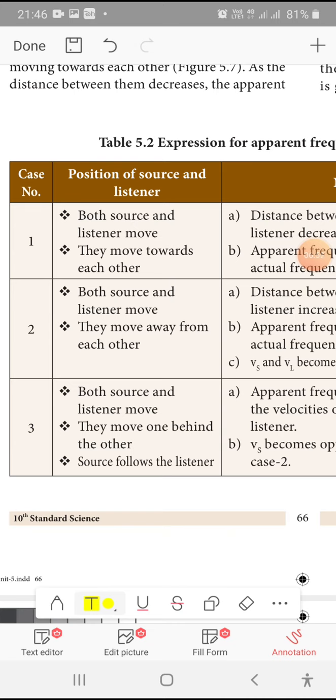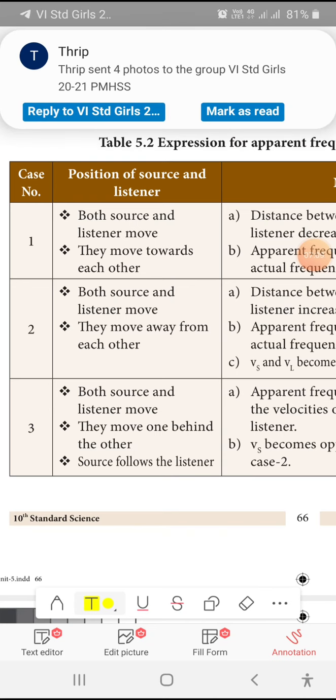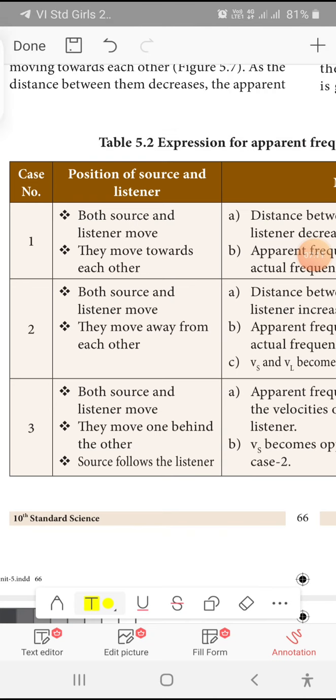Then what happens? The distance between the source and the listener decreases. If the distance decreases, the apparent frequency increases. You just see what all the possible conditions are, then we will see the formula for that. In the second case, both the source and the listener move away from each other. When the distance increases, the apparent frequency will decrease.